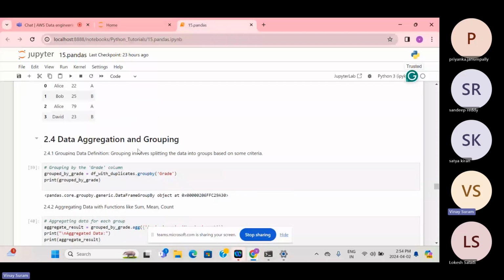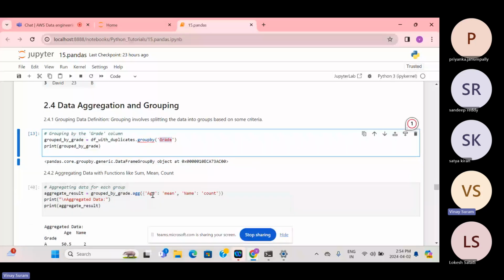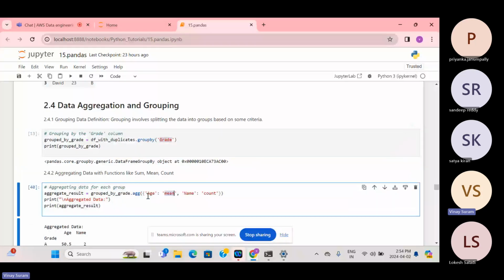Aggregation. So in SQL you have the group by syntax, and here we also have group by syntax. If you can see, group by grades. So you're grouping by grades. Based on the grades, you can check the mean of the age of the A grade group, and the mean of the age of the B grade group.